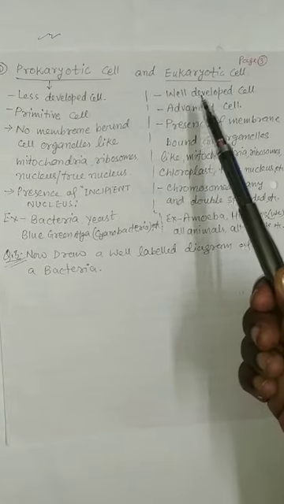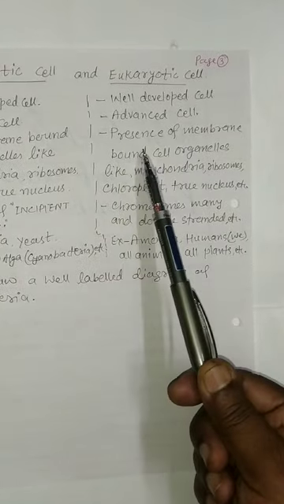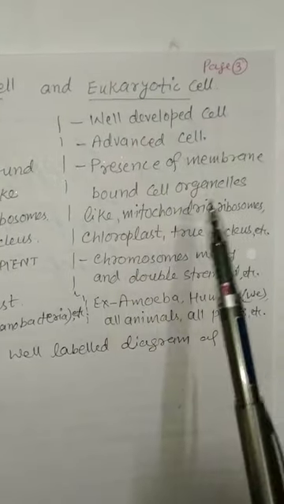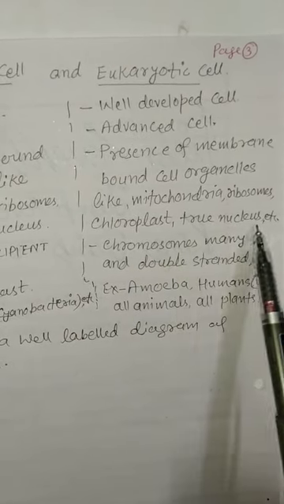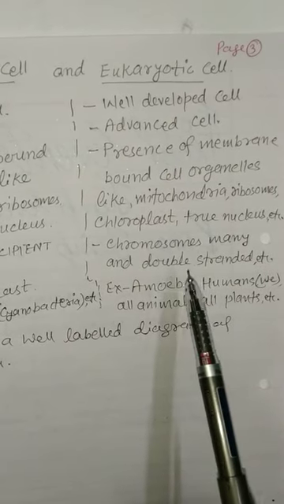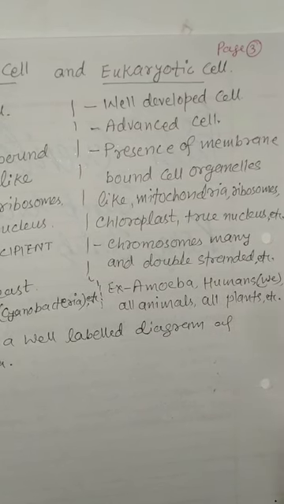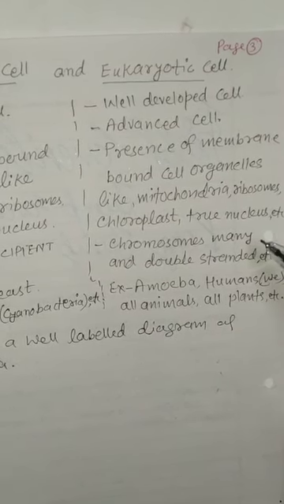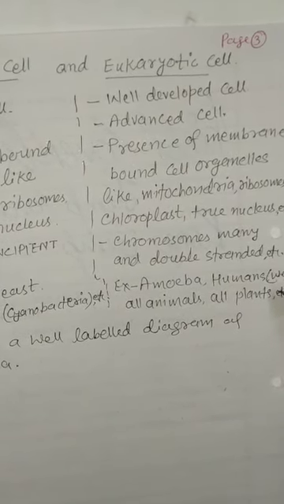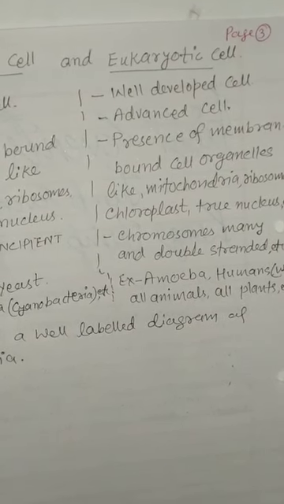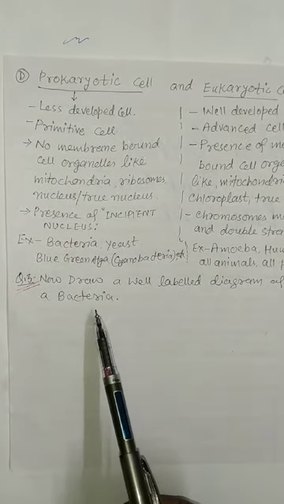Now eukaryotic cell. Eukaryotic cell has a well-developed, advanced cell, presence of membrane-bound cell organelles like mitochondria, ribosomes, chloroplast, true nucleus, and chromosomes. Chromosomes are many, not single, and double-stranded. Example: amoeba, human, we, all animals, all plants, etc. Now for you, draw a well-labeled diagram of bacteria.